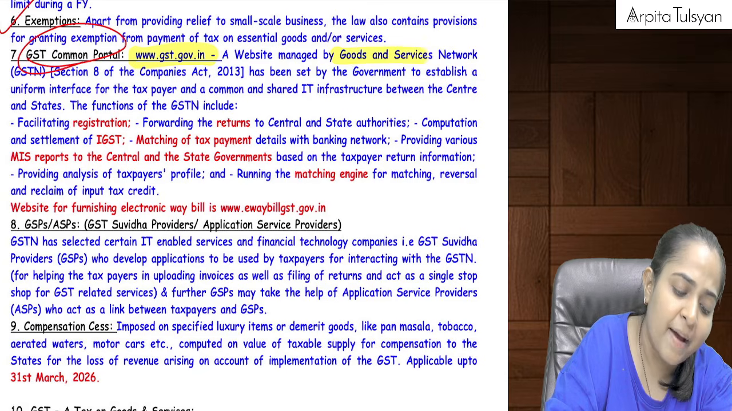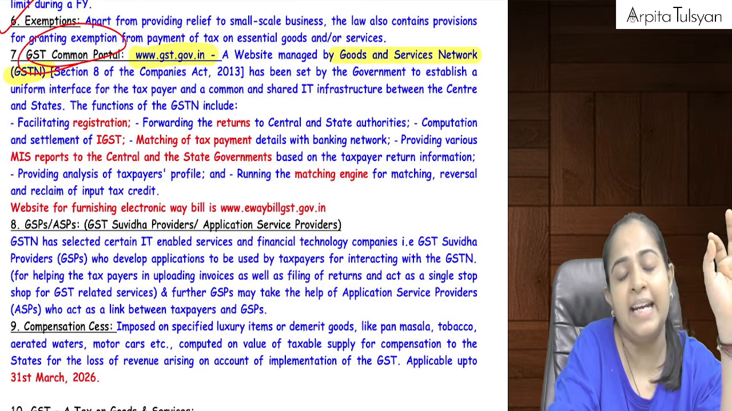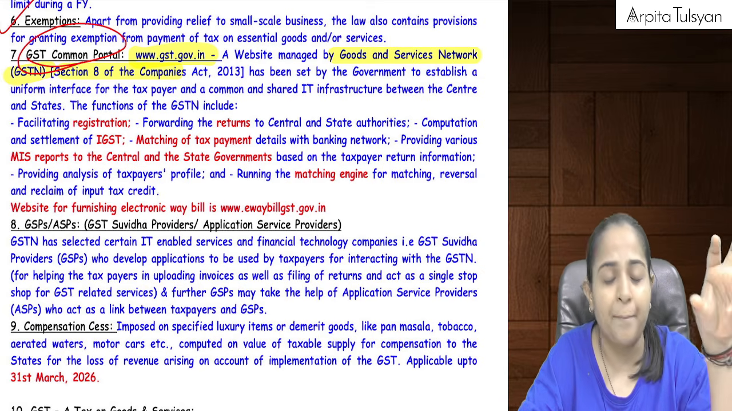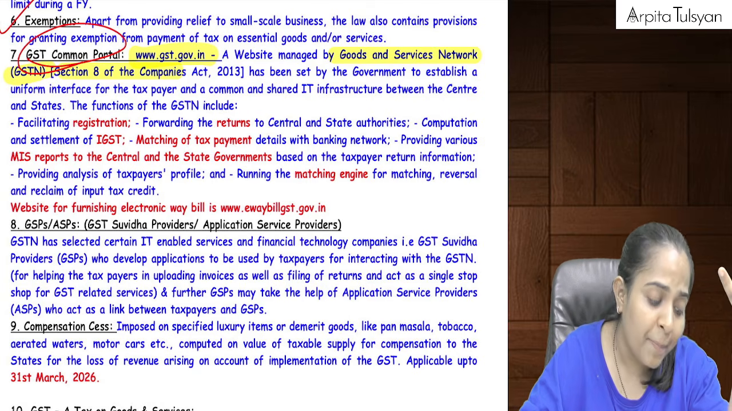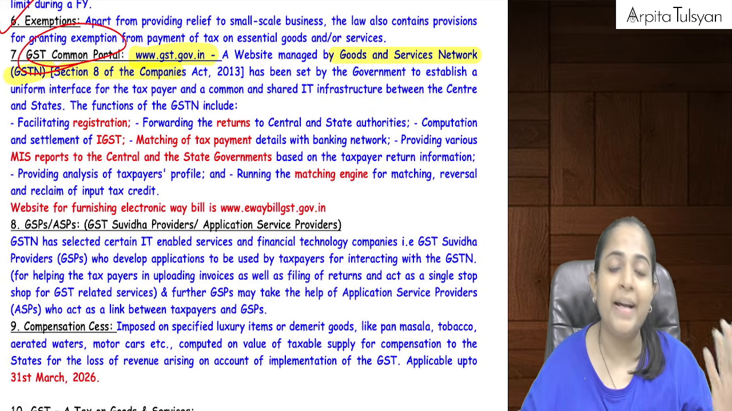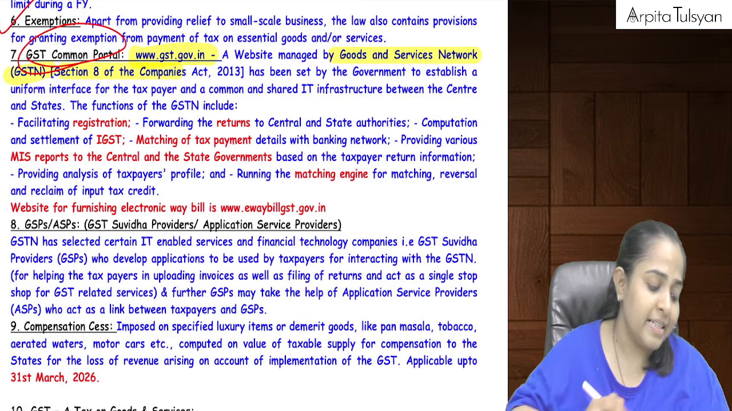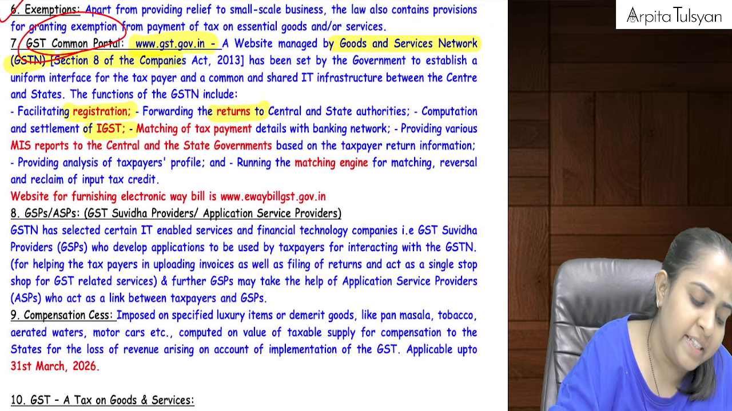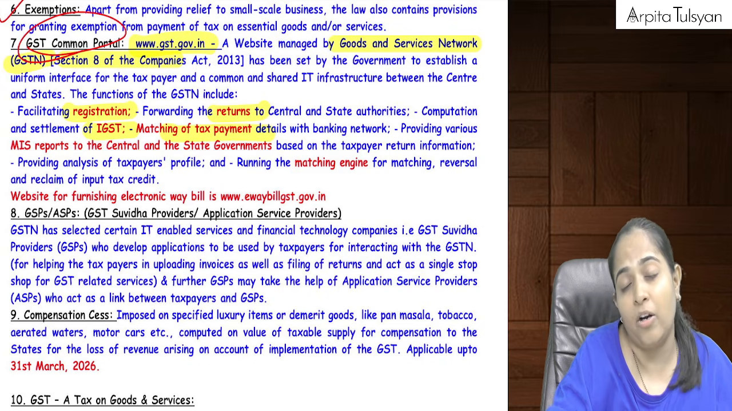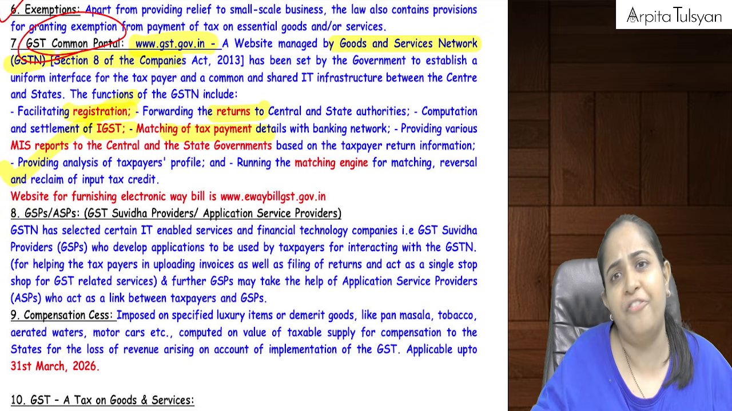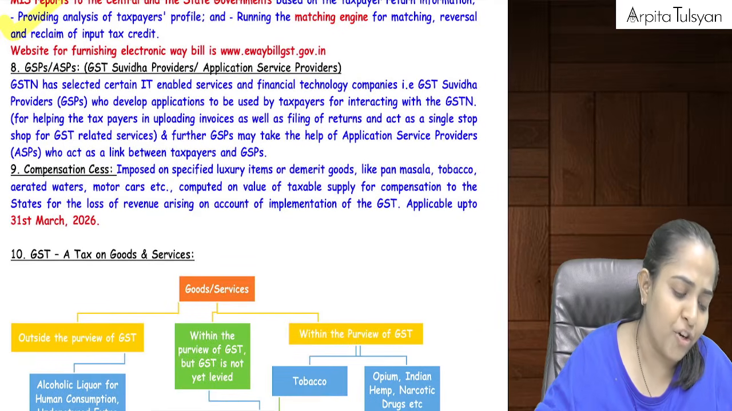And this website is managed by GST Network, which is a Section 8 company established by the government. For what purpose? To make this particular website, to create an interface between the government and the general public. You can register yourself here, you can file the returns here, you can calculate the amount of GST, and you can take the ITC on the basis of the amount available on this website. So these are the multiple functions of your GST website.